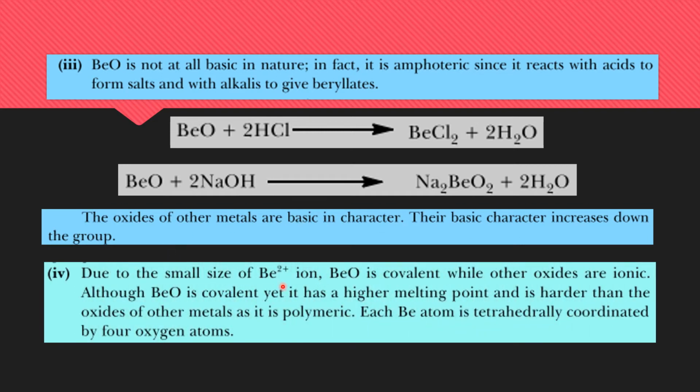Due to the small size of the beryllium ion, beryllium oxide is covalent in nature, while all other oxides of the alkaline earth metals are ionic in nature. Beryllium oxide has covalent bonding, so it has a higher melting and boiling point as compared to other oxides of the metals. Each beryllium atom is tetrahedrally coordinated with 4 oxygen atoms.